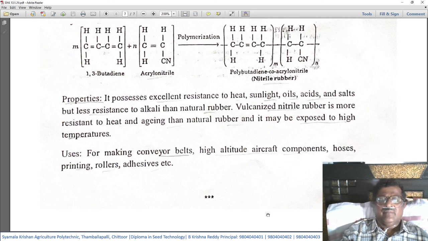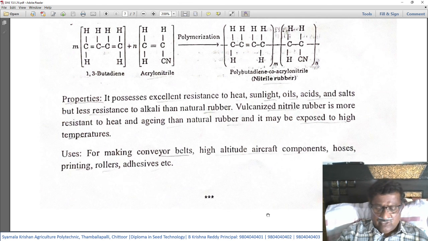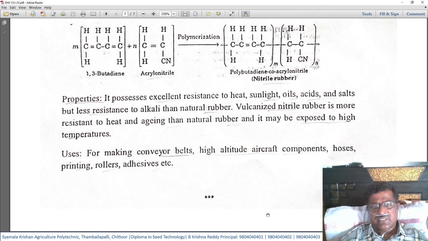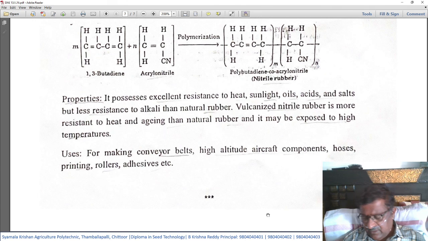Vulcanized nitrile rubber is more resistant to heat and aging than natural rubber, and it may be exposed to high temperatures. This is an advantage. Uses: making conveyor belts, high altitude aircraft components, hoses, printing rollers, and adhesives.